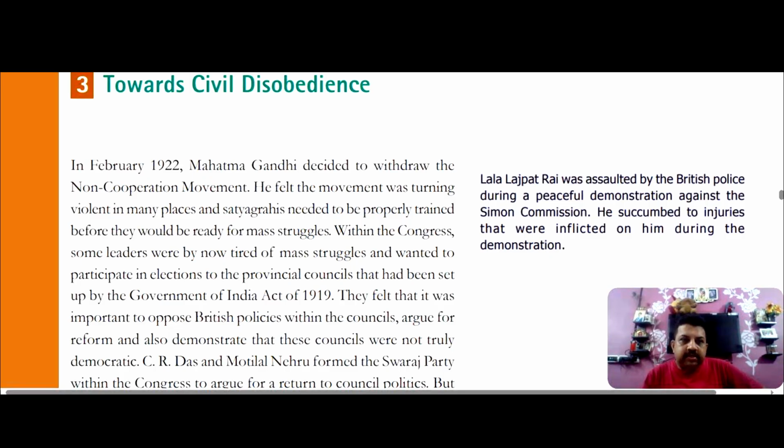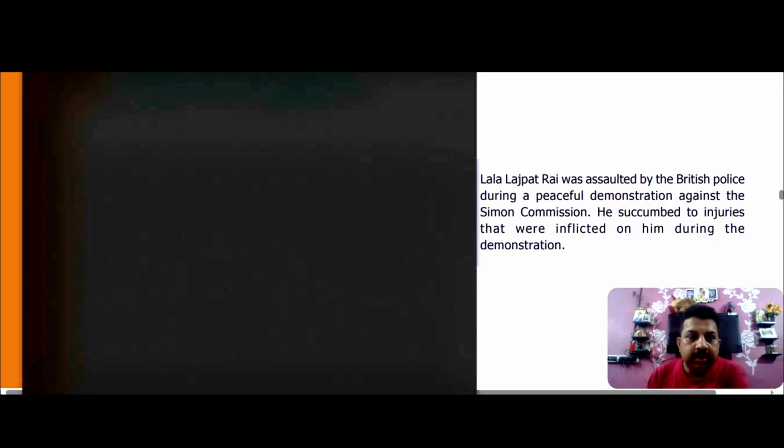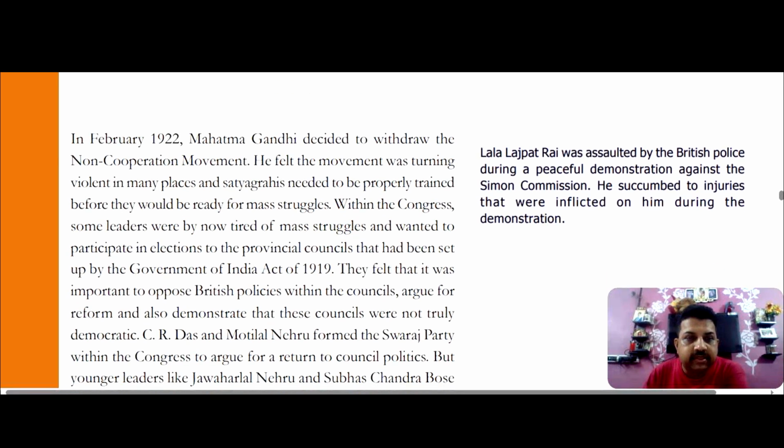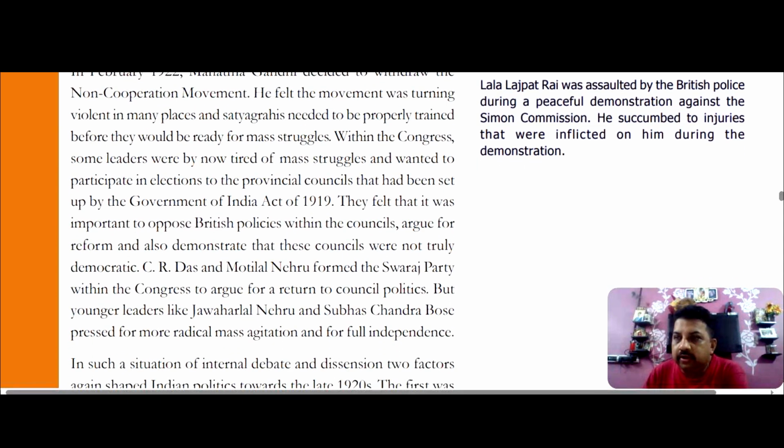Today we will discuss the third part of the second chapter, Nationalism in India, which is towards the Civil Disobedience Movement. In this part we will discuss the important points pertaining to the NCERT book that you are following, and I will mainly give you the important paragraphs and important topics that you should remember before going to your examination.